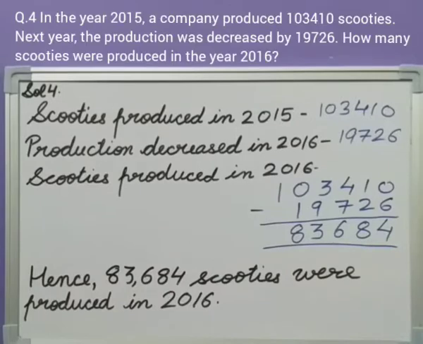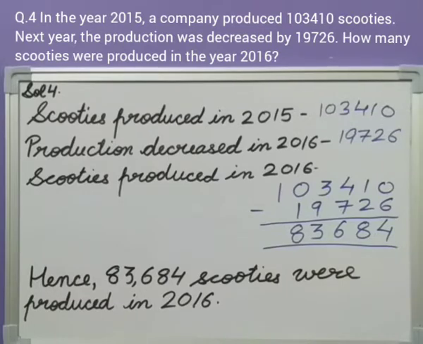Question number 4. In the year 2015, a company produced 1,03,410 scooties. Next year, the production was decreased by 19,726. How many scooties were produced in the year 2016?